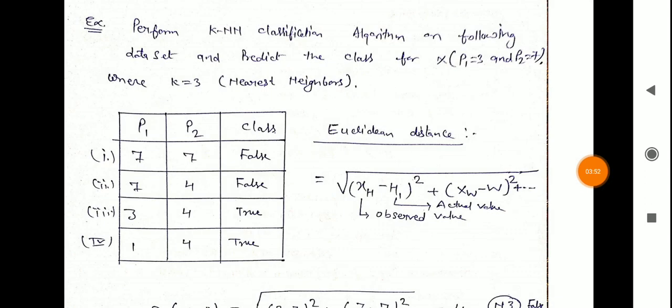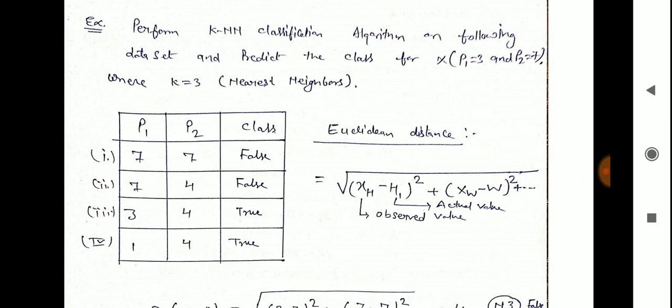Now we will discuss an example based on the k nearest neighbor classifier. Perform k nearest neighbor classification on the following dataset and predict the class for the new instance x, where P1 equal to 3 and P2 equal to 7, with k equal to 3 nearest neighbors. In the table, our training dataset is given in three columns: P1, P2 and class. There are 4 instances.